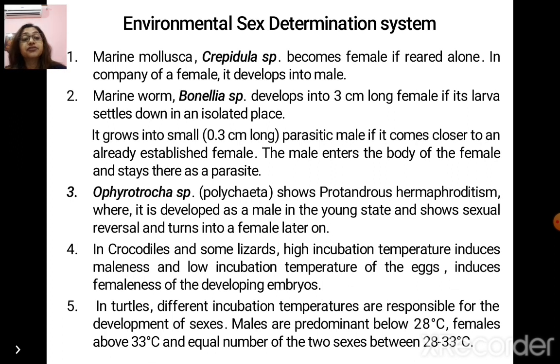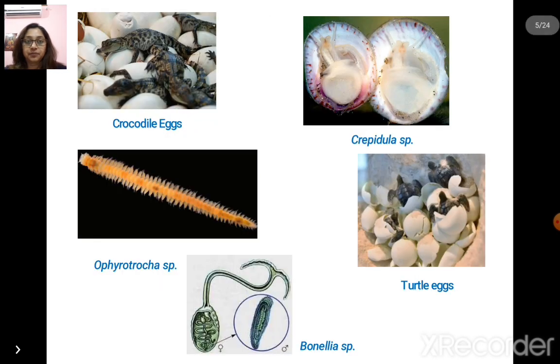In turtles, different incubation temperatures are responsible for the development of sexes, as in the crocodiles or lizards, whereas in them, males are predominant below 28 degrees, females above 33, and equal numbers of both sexes if the temperature remains between 28 to 33.